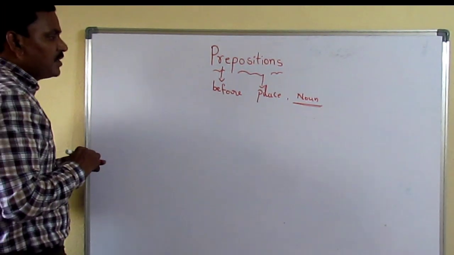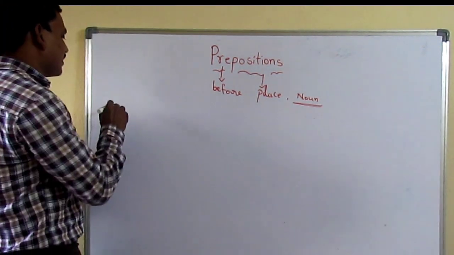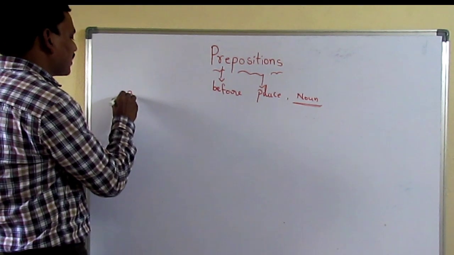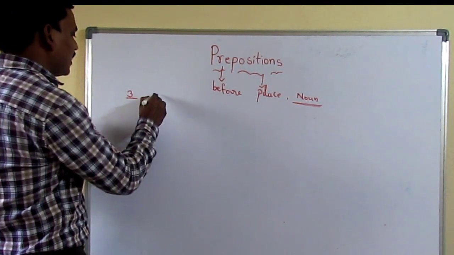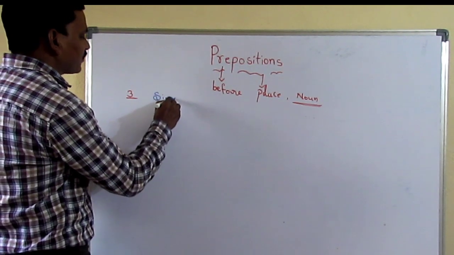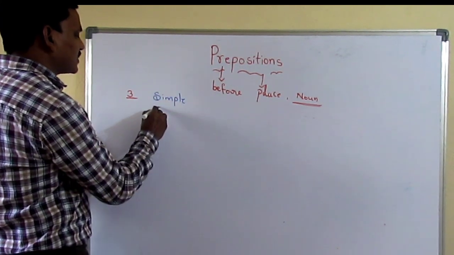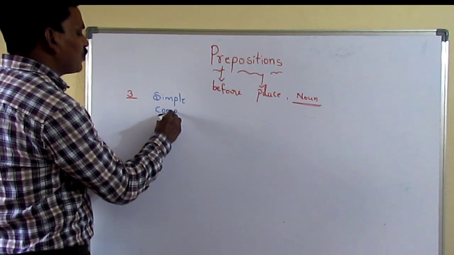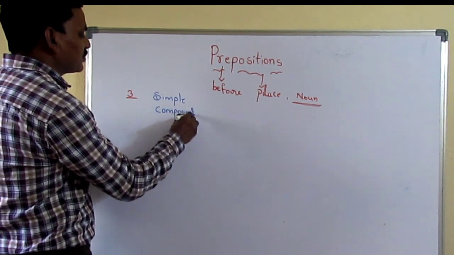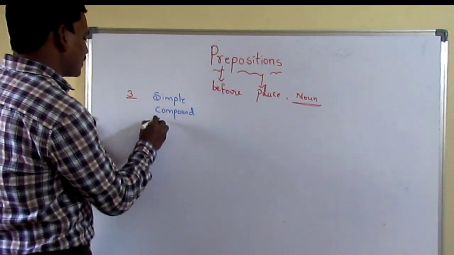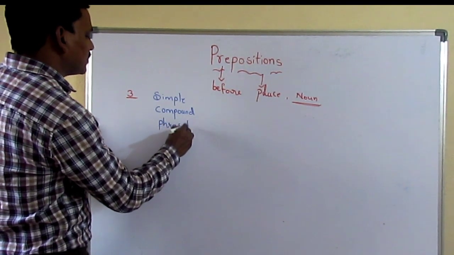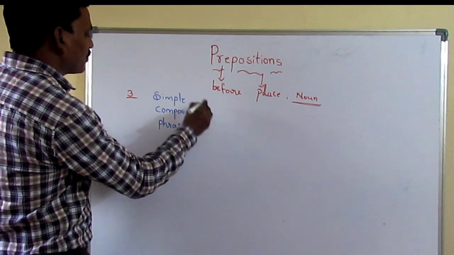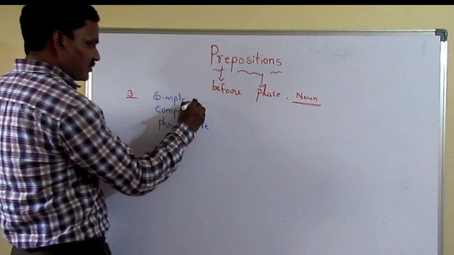Preposition. So here, what prepositions are there? How many kinds of prepositions are there? Three kinds of prepositions are there in English. One is simple prepositions. Second one, compound prepositions. Next, phrasal prepositions. Simple prepositions, compound prepositions and phrasal prepositions.